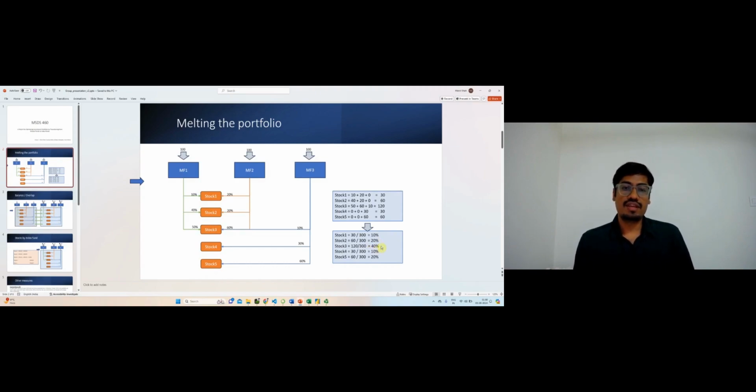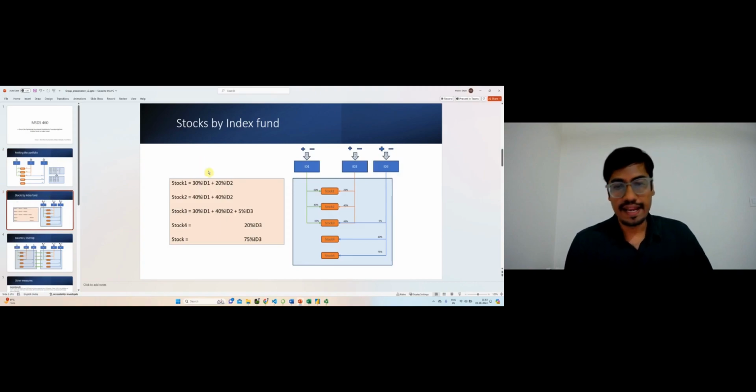Here we term this a melting of the portfolio, and we call it melting because we melt the outer layer of the mutual funds and keep it at the stock level, right? So we started from the mutual fund proportions, how much the user invests in different mutual funds, and we end up with how much the user invests in different stocks and the percentage of that.